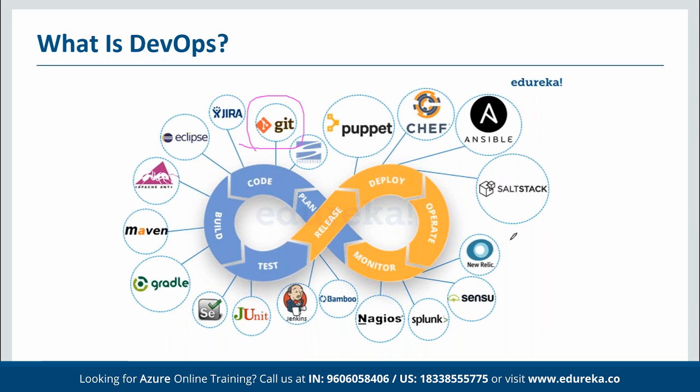So in DevOps, there are hundreds of tools available for each and every category. And again, it is neither advisable nor feasible to learn each and every tool, even whatever tool we are seeing on the screen. Even if we are good enough with just one single tool, then we are good to go. That means suppose in the coding phase, if we are good with Git, then we are good enough.